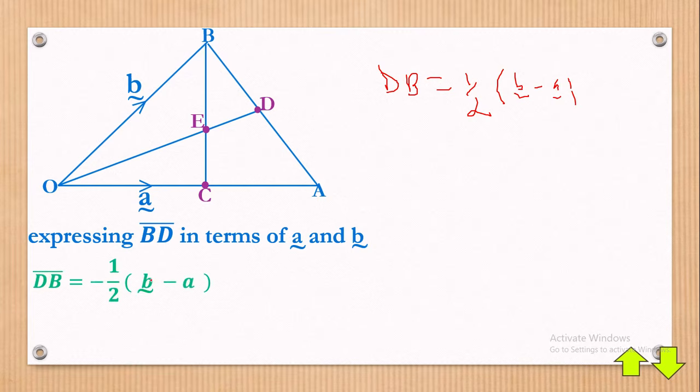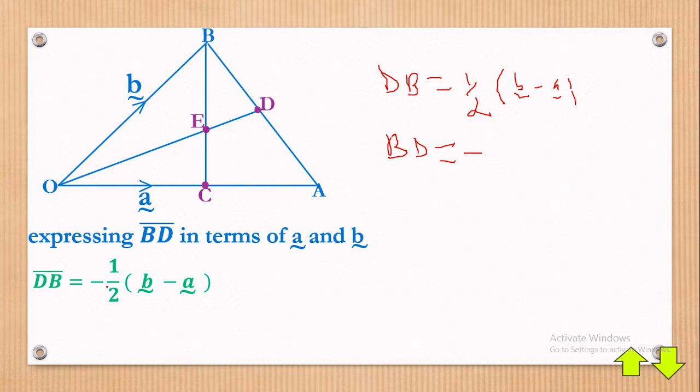Now, once you're changing this from DB to BD, then you must attach a negative right there.